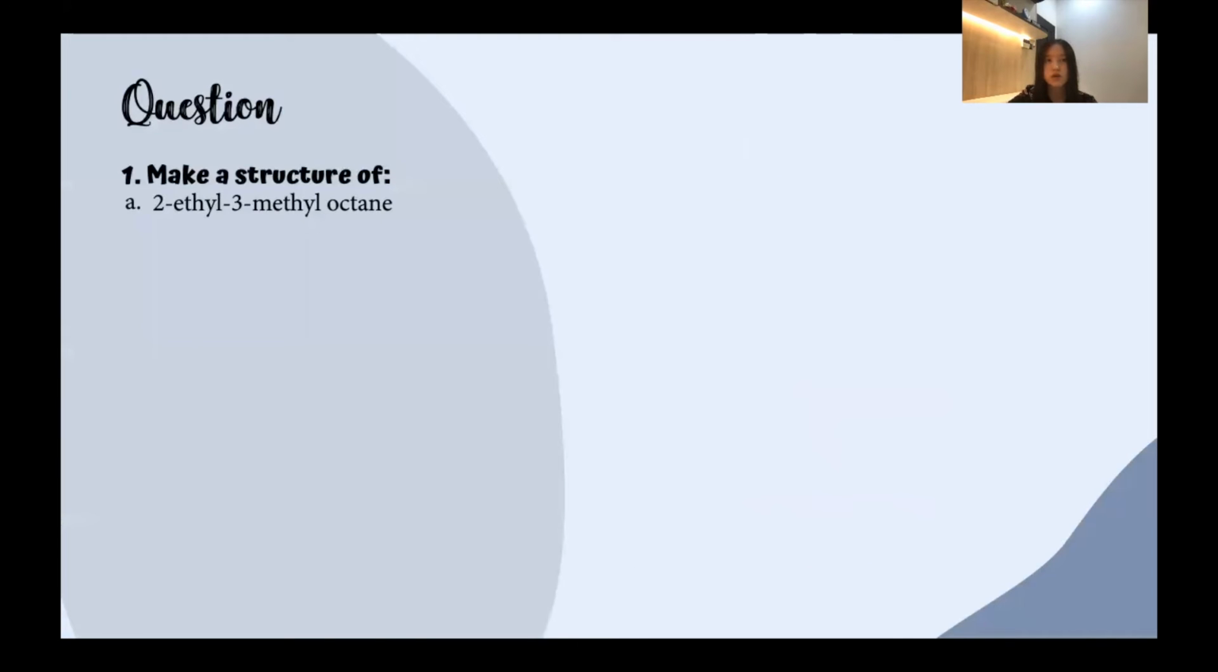Next, we'll proceed to the questions for the hydrocarbon. In the first question, we are going to draw a structure of the hydrocarbon for part A, 2-ethyl-3-methyl-octane. First, we are going to draw an octane, which consists of 8 carbon atoms. Then, as we can see, this hydrocarbon has substituents, which are ethyl and methyl. First, we are going to draw the 2-ethyl by counting from one side of the hydrocarbon, and we are going to draw it on the second carbon.